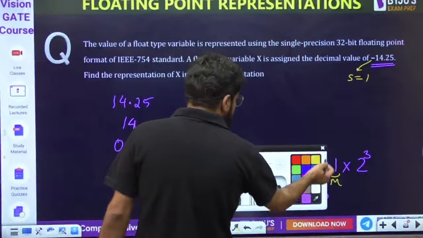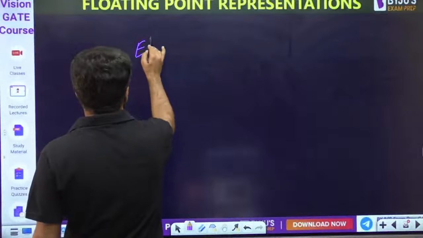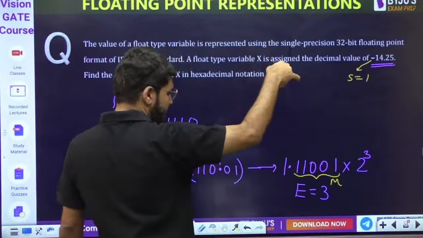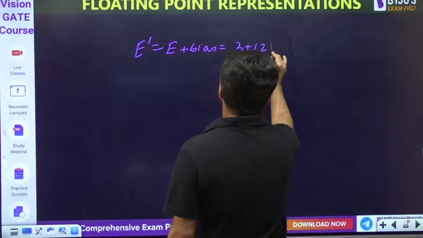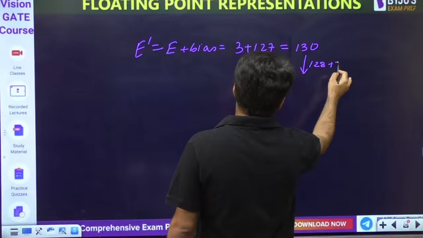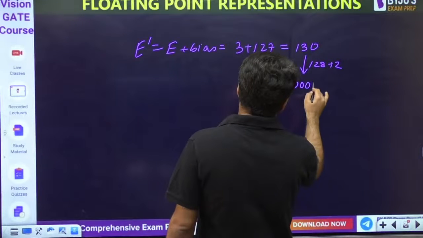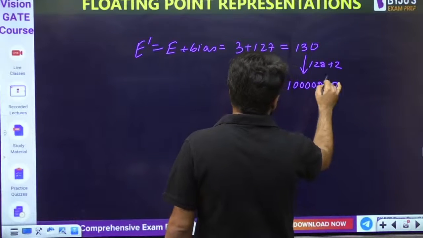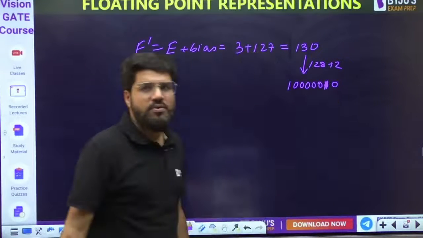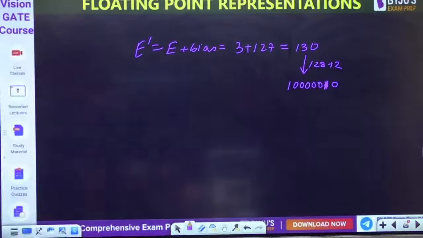अच्छा, now exponent value पे आ जाएंगे. So what is the E dash? It is E plus bias value. What is the actual exponent? 3 plus bias 127, it is 130. 130 is nothing, 128 plus 2. तो 128 plus 2 करेंगे तो यहाँ पे 1 आ जाना चाहिए. तो 10000010. This is known as the E dash.